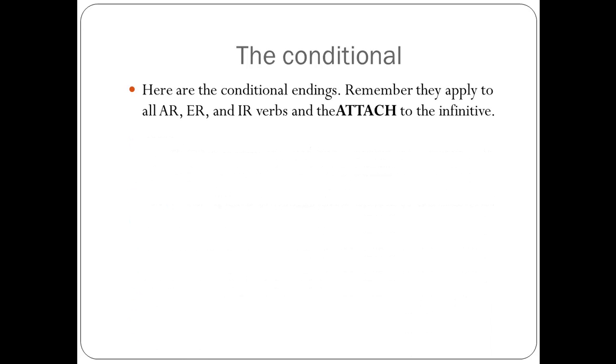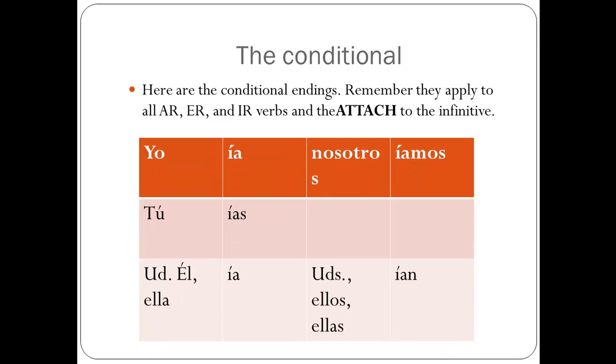Here are the conditional endings. Remember, they apply to all AR, ER, and IR verbs, and they attach to the infinitive, just like the future tense. Here are the endings. The yo form, ía, tú form, ías, the usted, él, ella form, ía, nosotros form, íamos, and the ustedes, ellos, ellas form, ían.